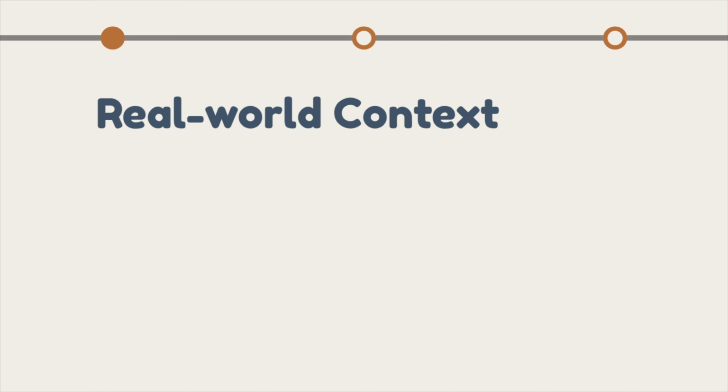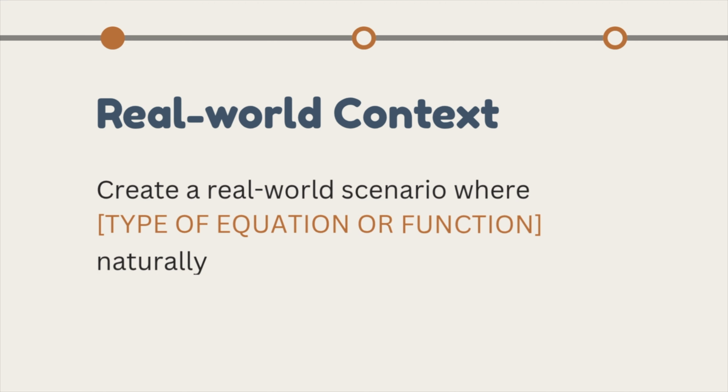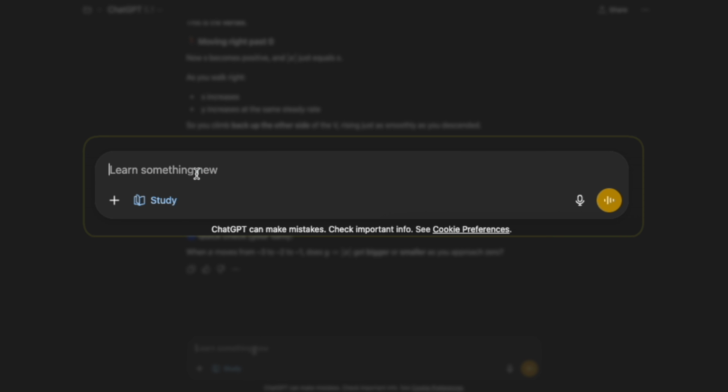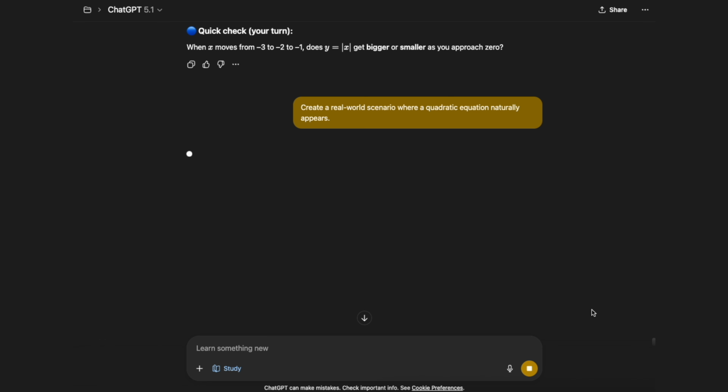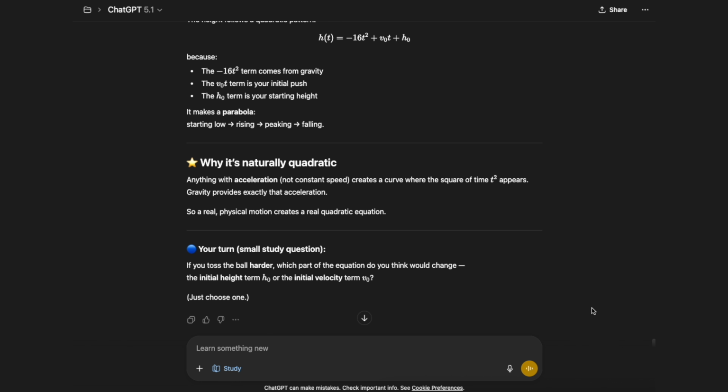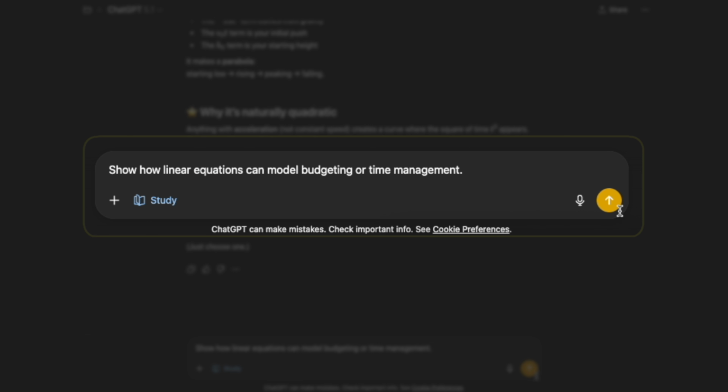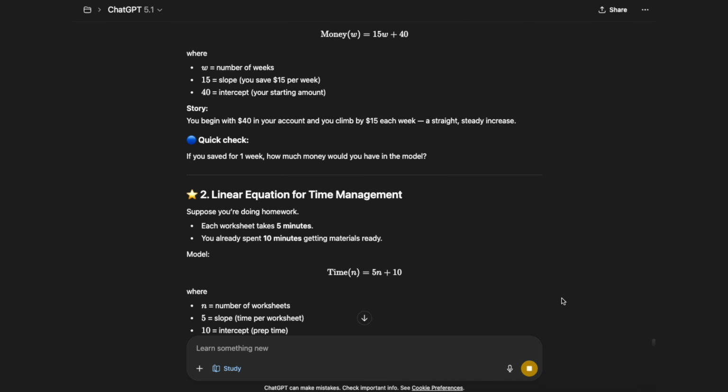First framework here is to use real-world context, to ground formulas in more relatable scenarios. This is the main reason I wish ChatGPT existed when I was in high school, is to probe and spend so much time being curious about how this all applies to the real world.